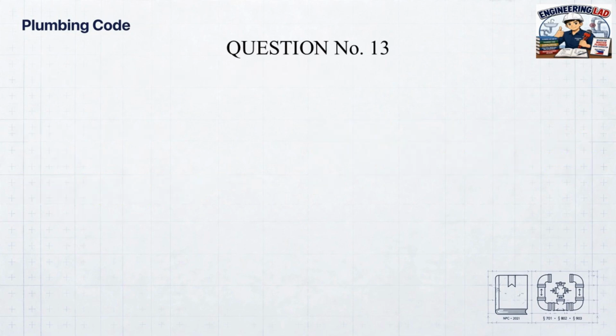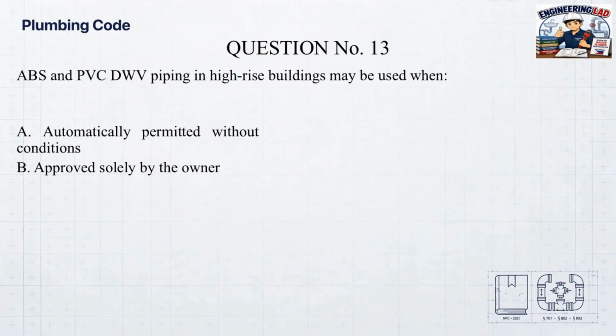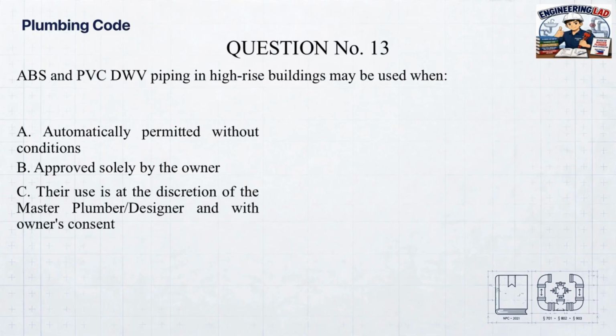Question number 13. ABS and PVC DWV piping in high-rise buildings may be used when A. Automatically permitted without conditions. B. Approved solely by the owner. C. Their use is at the discretion of the master plumber/designer and with owner's consent. D. Used only for storm drainage.